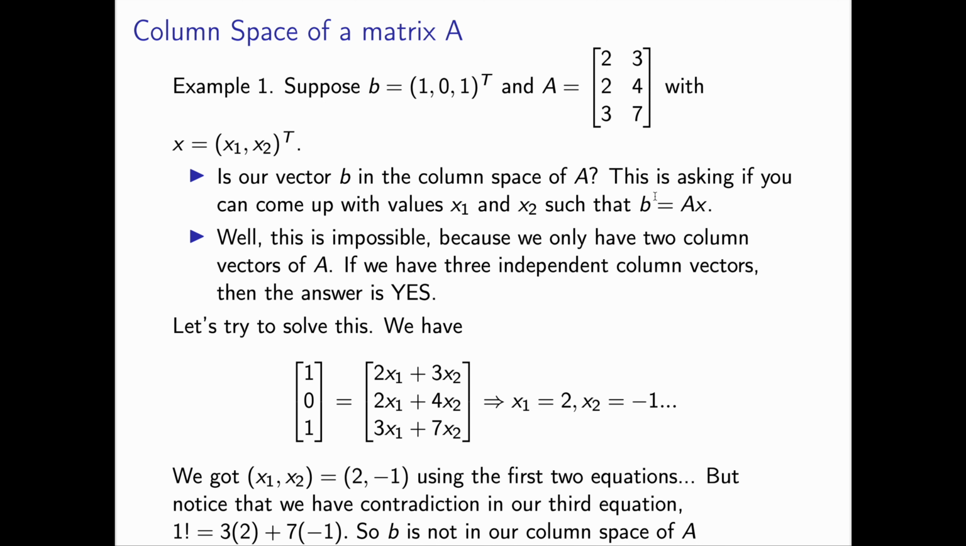Let's see why. b equals Ax. This is what we have. You can use the first 2 equations to find the values of x1 and x2, and we get 2 and -1 for x1 and x2 respectively. Now notice that if you plug these values back into our third equation, we don't get 1, we get -1. So we get a contradiction, so that's why this is false and b is not in the column space of A.